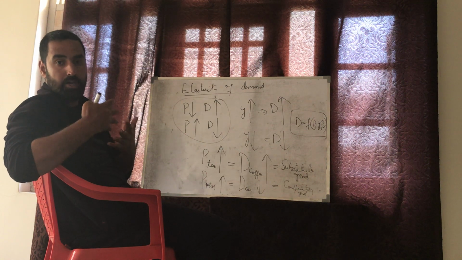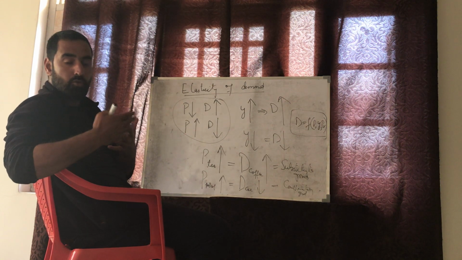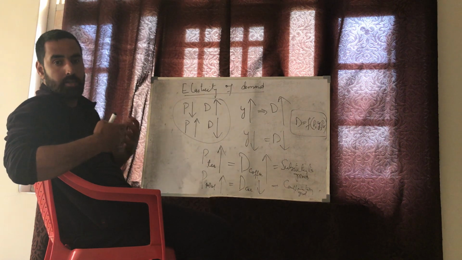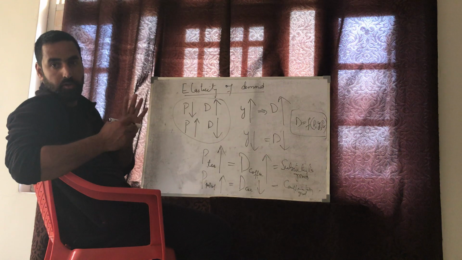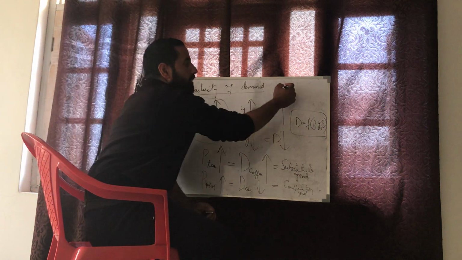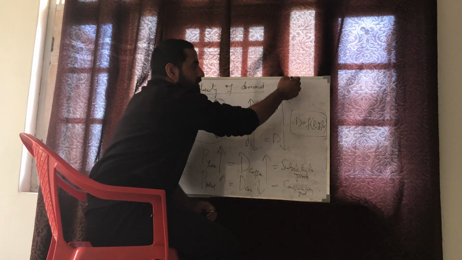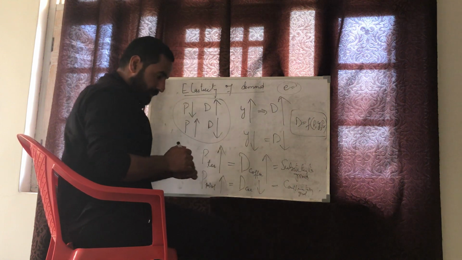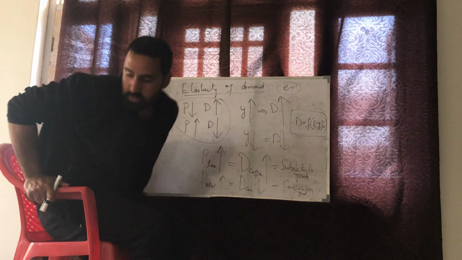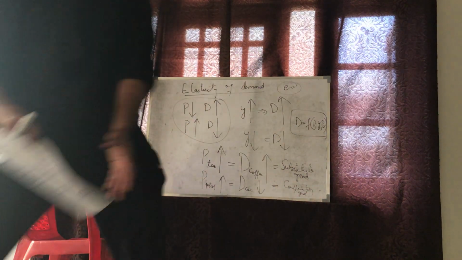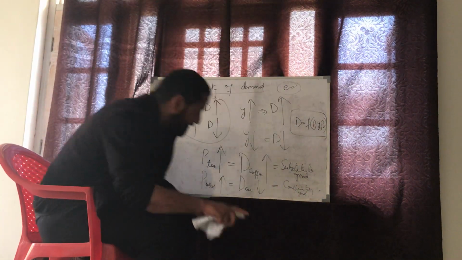Since determinants change, how much change it brings to the demand is measured by the concept which is called elasticity of demand. It is denoted by E. E is going to denote elasticity of demand. Now, this elasticity of demand can be further written as, sorry, I don't have the duster here.